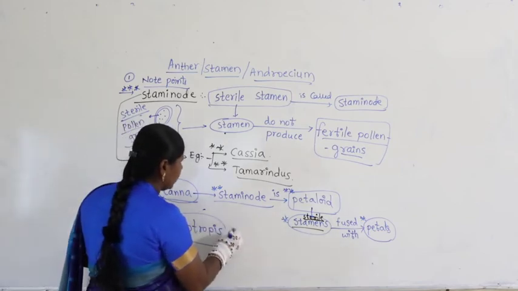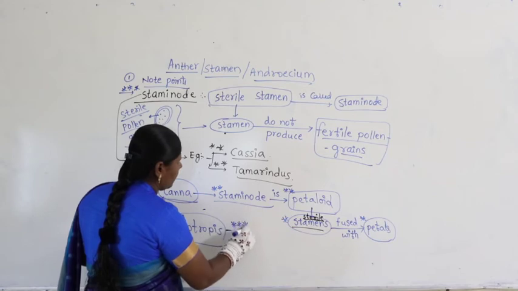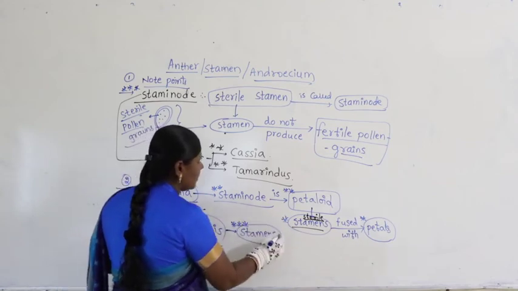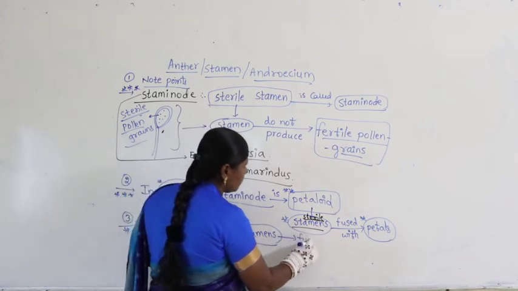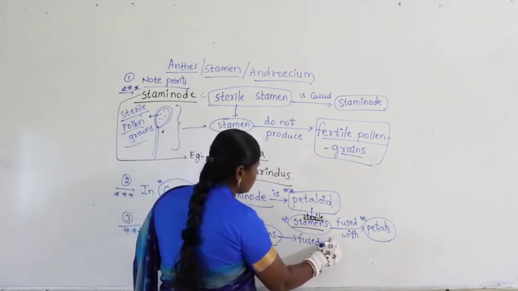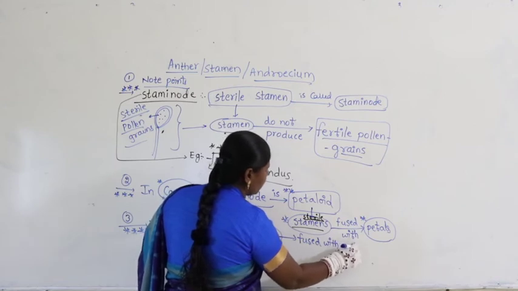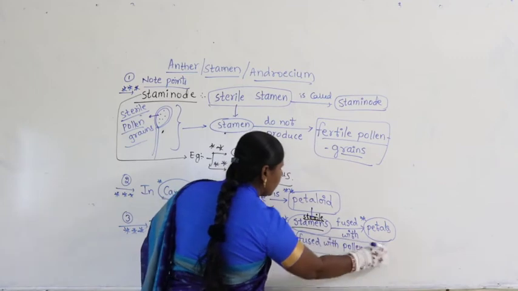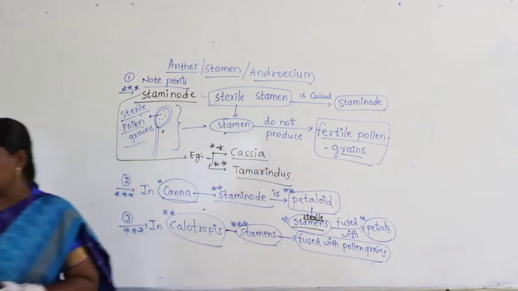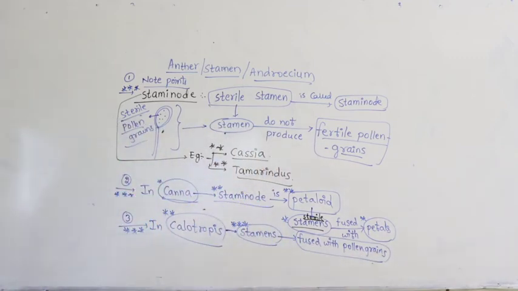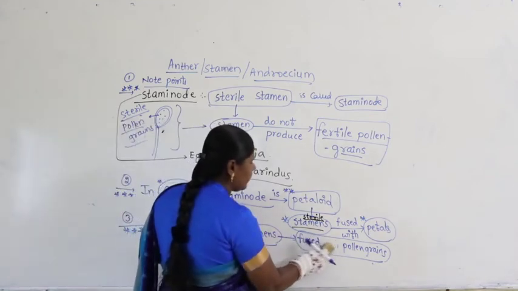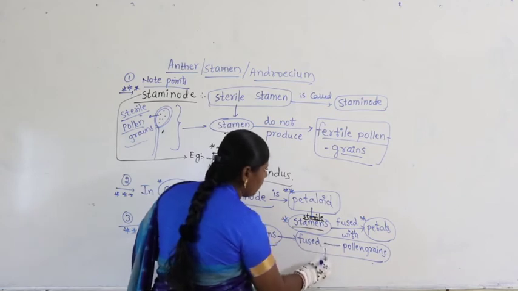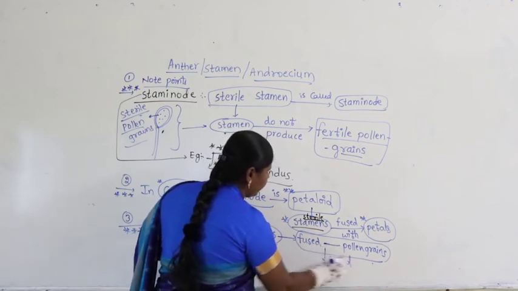In this case we say the stamens have fused pollen grains. What you can write: all pollen grains which are present within the stamen are fused. Better you can write fused pollen grains called pollinium.